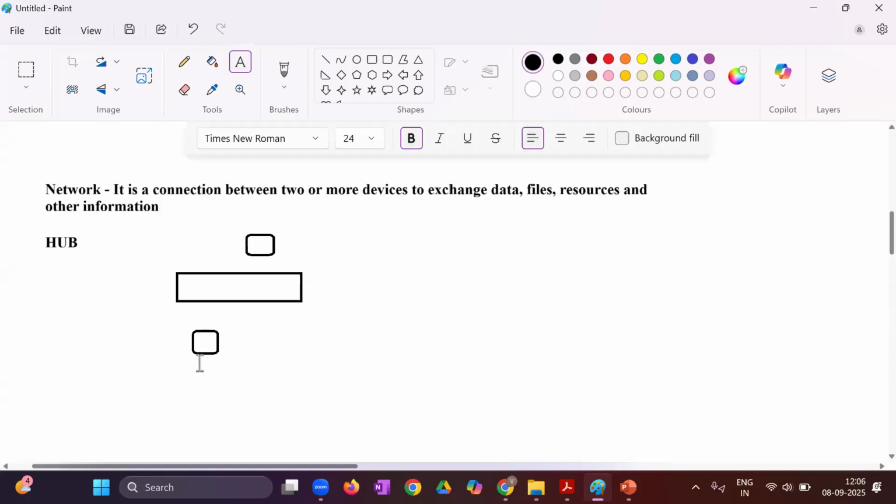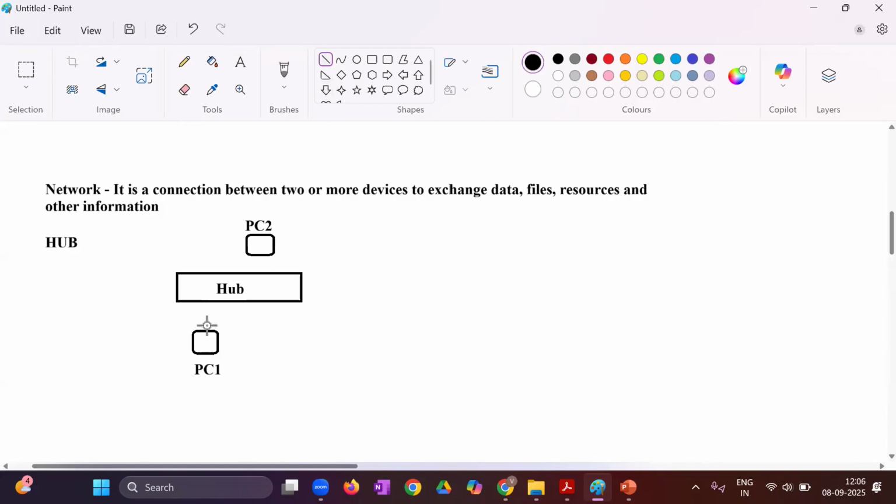This is PC1, this is PC2, and this is a hub. So PC1 and PC2 have been connected to the hub.